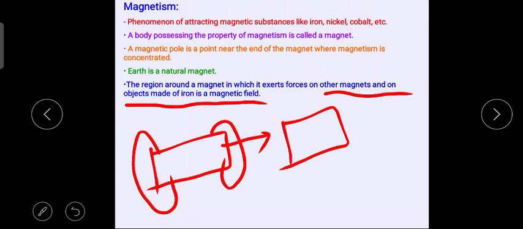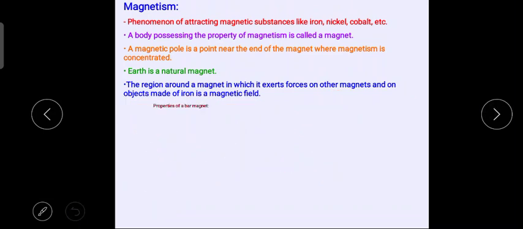Suppose this is the other magnet, the region around magnet number 1 will experience a force and also exerts a force on the second magnet, or this second magnet could be replaced with an object made of iron, and they will experience a force.